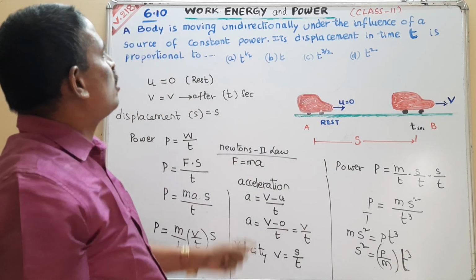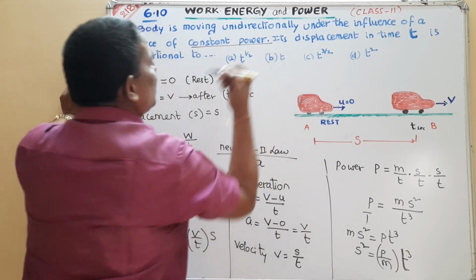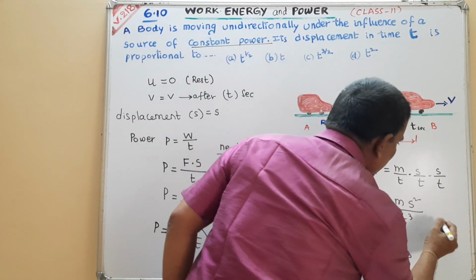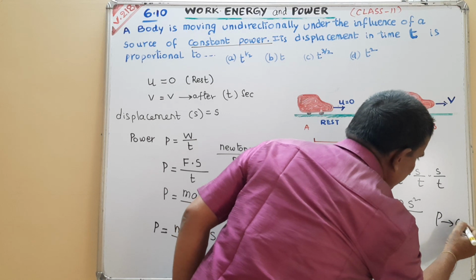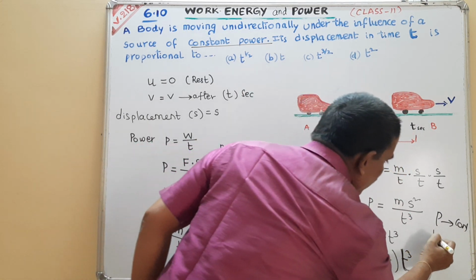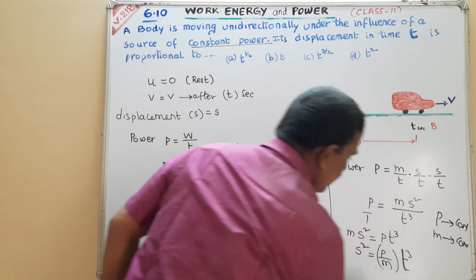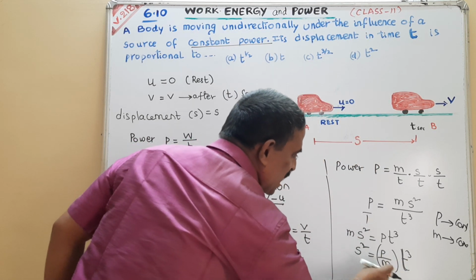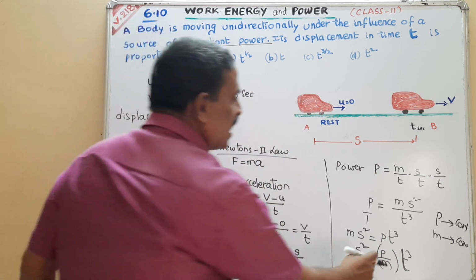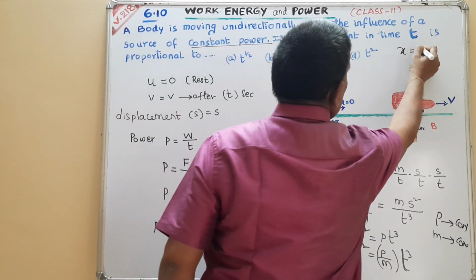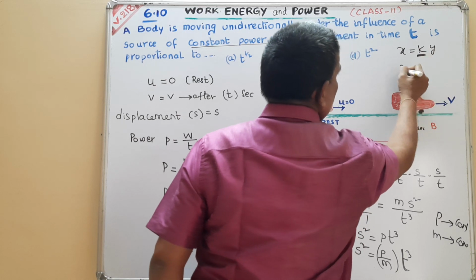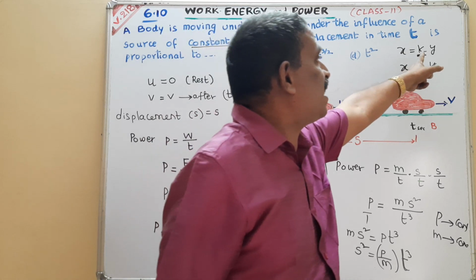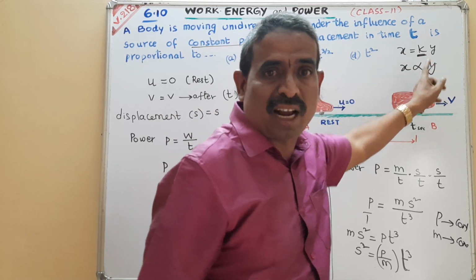Now, they told very clearly constant power. Power is constant. Mass of the body is always constant. P constant, m constant. This totality is constant. Just as x is equal to ky, where k is constant, can be written as x is proportional to y, if you eliminate the constant we get proportionality.